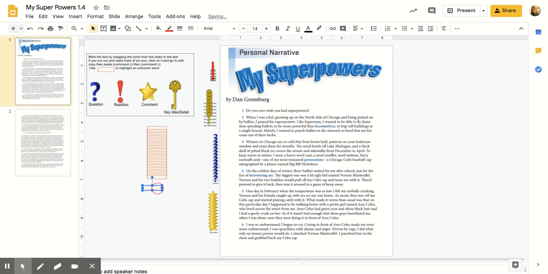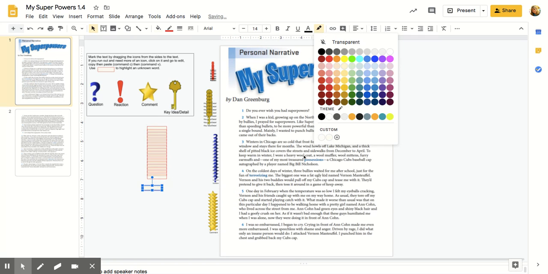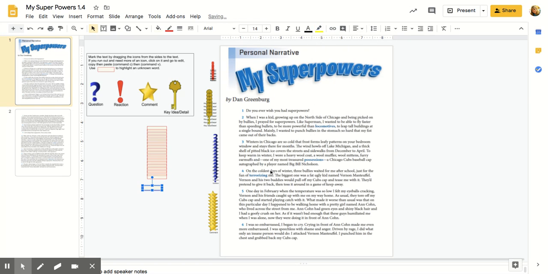If you don't want to use the box, you're welcome to use the highlighter color and highlight the text this way. Although that's a little bit harder because I have embedded this text so you can't change it. All right, so if you forget what those icons mean, there's a little direction over here.